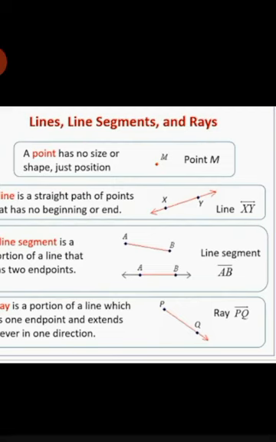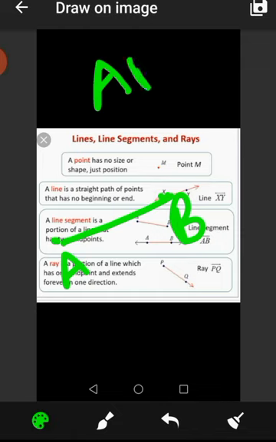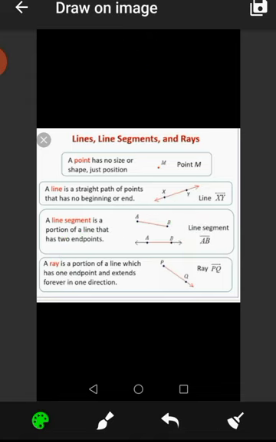The symbol used for a line segment is points A and B, two definite endpoints. So we can write it as AB, with a bar over it, and both sides we will show by dots. That means that is the line segment.